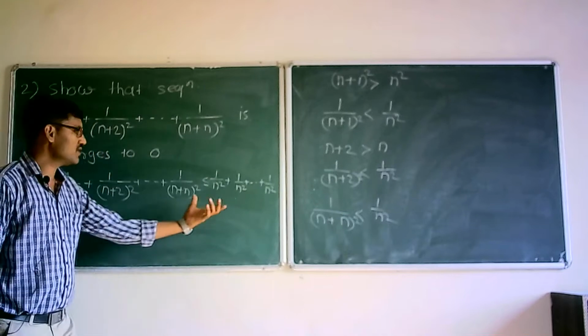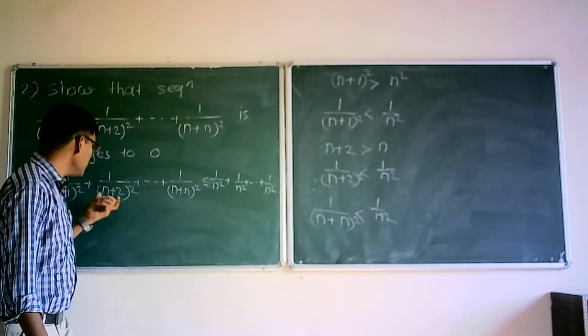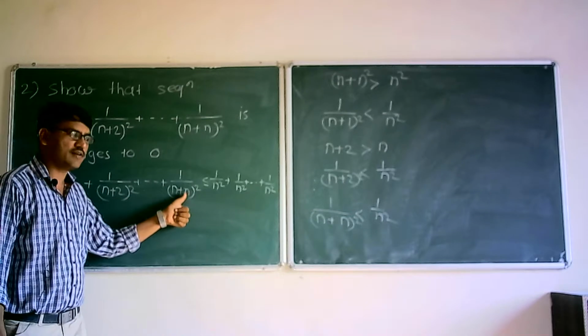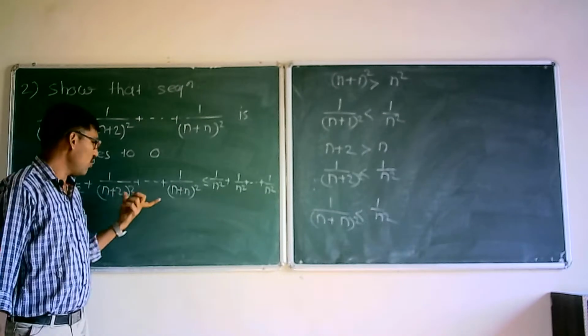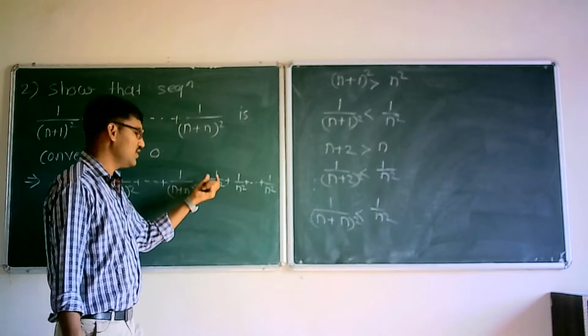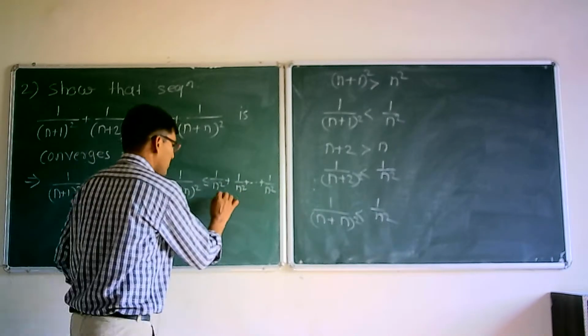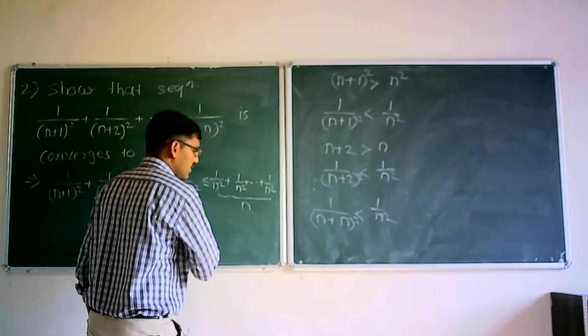How many terms? There are n terms, each term less than 1 upon n squared. These are total n terms.